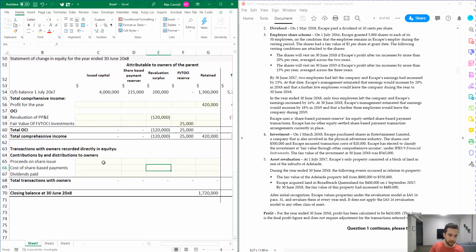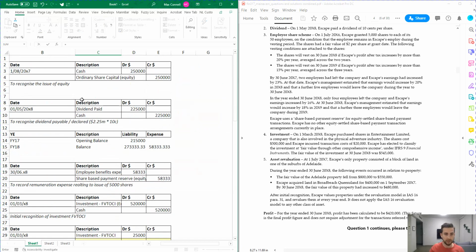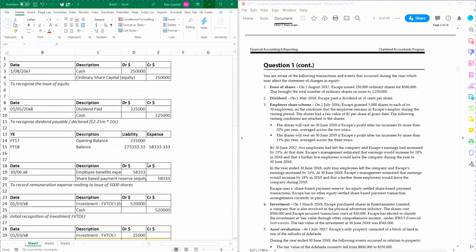So let's move on to the contributions by and distributions to owners. So the first one's going to be the proceeds on the share sale. So let's have a look in our journals up here. So where is our ordinary capital? So you can see over here 250,000.